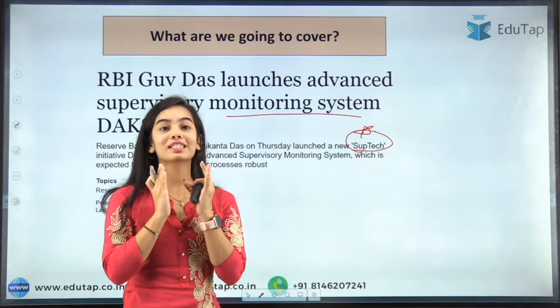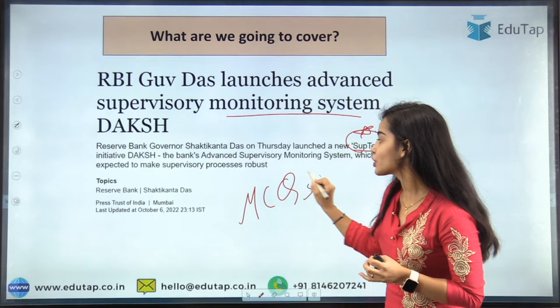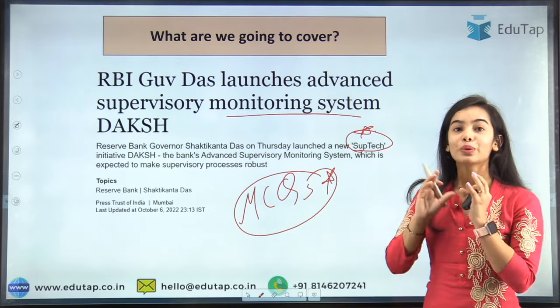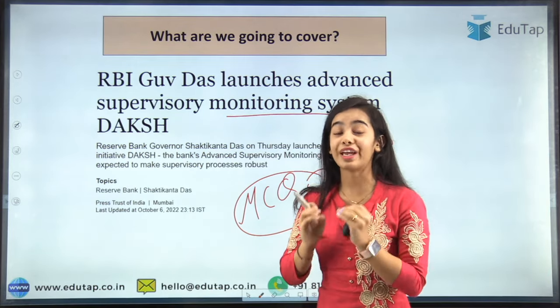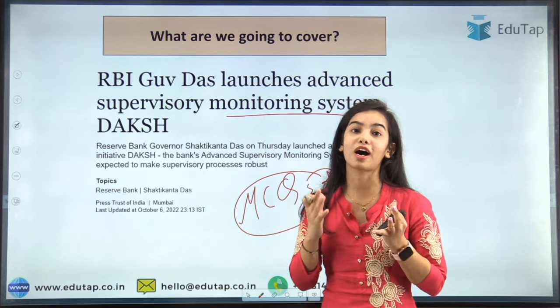All of this we are going to discuss in today's session, and through MCQs you can remember the questions and the answers, you can remember everything about DAKSH. It is a very important news article, a very important launch that has been done by the RBI.